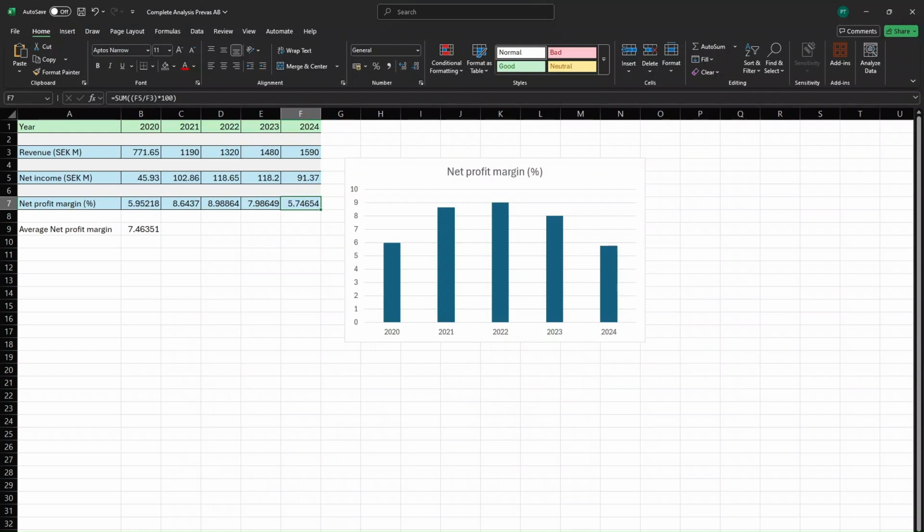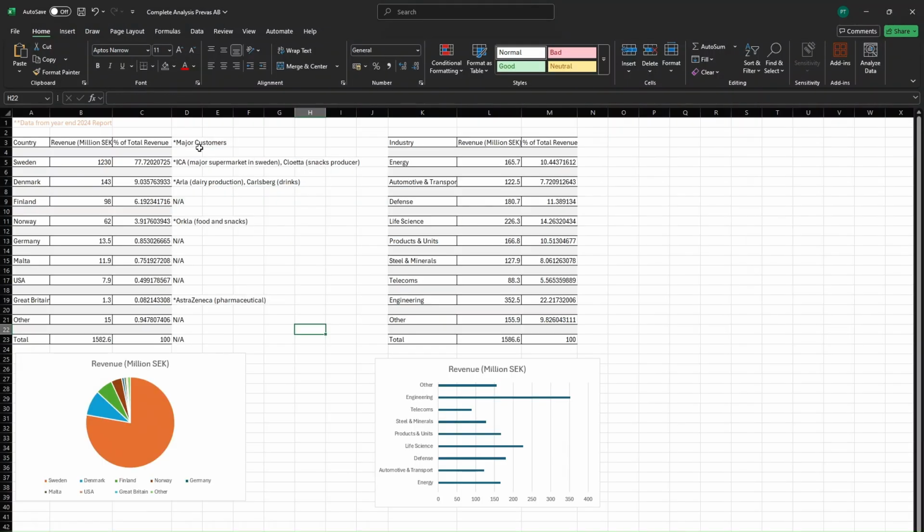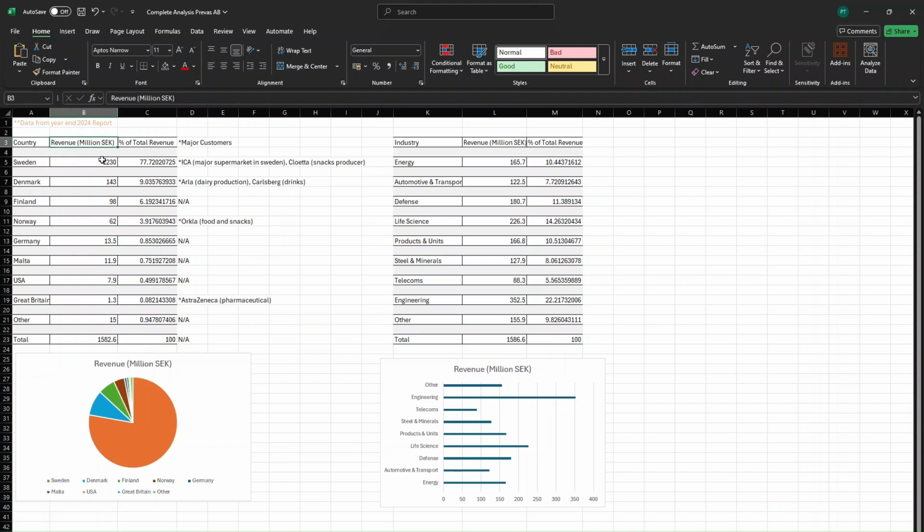Okay. If we go ahead to revenue distribution analysis. Here on the left side, I have set the countries, Sweden, Denmark, Finland, and so on. And here is the revenue in million SEK. And then I've set this as a percentage of the total revenue. On the side, I've listed some of the major customers. For example, in Sweden, we have ICA, a major supermarket, and Cloetta, a snacks producer. In Denmark, we have Arla and Carlsberg. In Norway, we have Orkla. And in Great Britain, we have AstraZeneca, a pharmaceutical company.